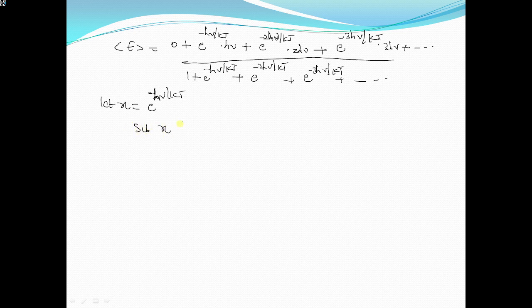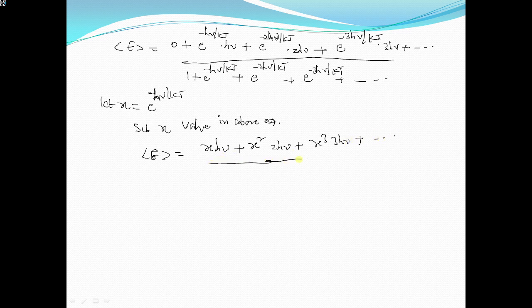We get the average energy E equal to: e power minus h nu by kT means x, into h nu, plus e power minus 2h nu by kT means x square, into 2h nu, plus x cube into 3h nu, plus so on, divided by 1 plus x plus x square plus x cube plus so on.